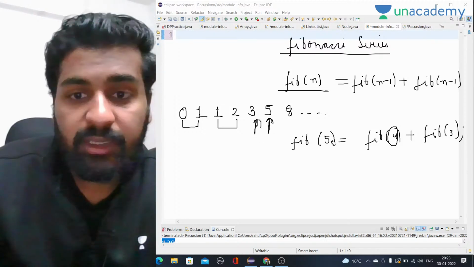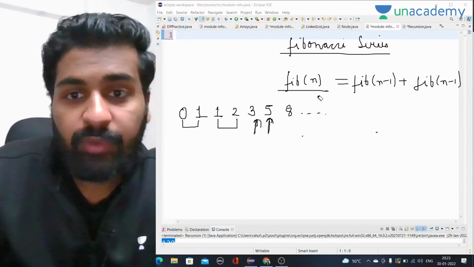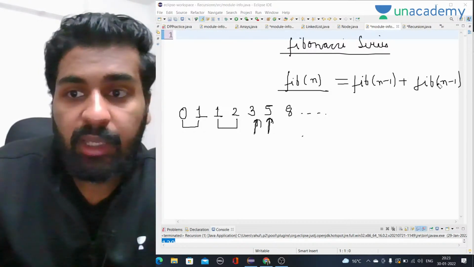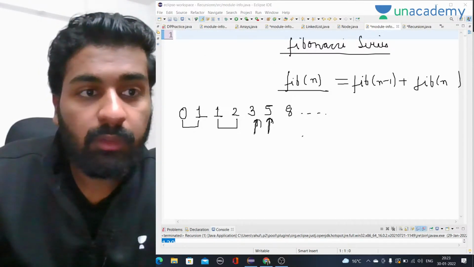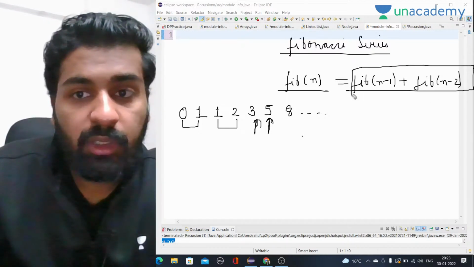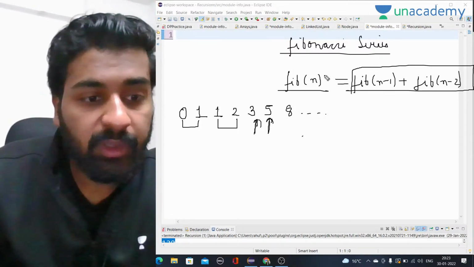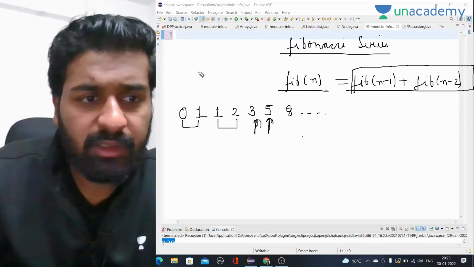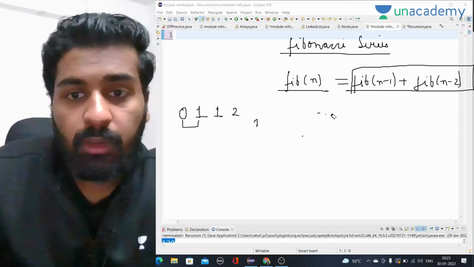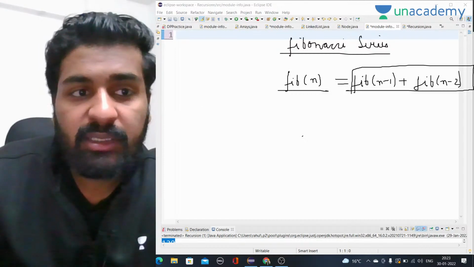So the recurrence relation that we came out with is fib of n is equal to fib of n minus 1 plus fib of n minus 2. The sum of these two will give us fib of n, right? I know this much is simple, and you guys know about it. Now, what is this fib? Don't get confused. This is just the name of the function.